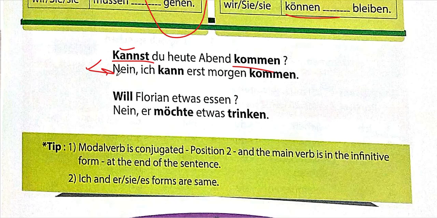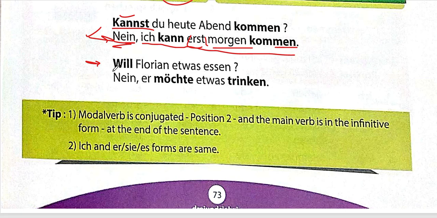So the answer is nein. Ich kann erst morgen kommen. No, I can first tomorrow. What does that mean? They are saying no, I cannot come. Ich kann erst morgen kommen. Erst means first, morgen is morning, and kommen is to come.